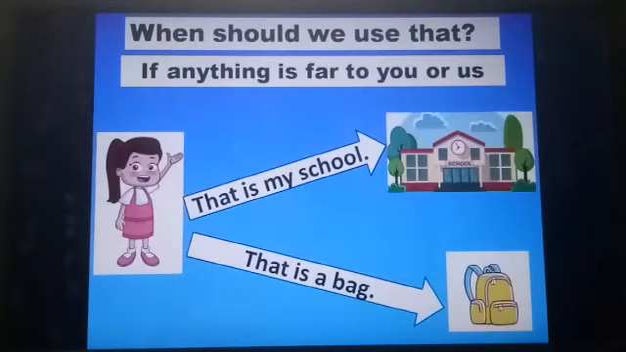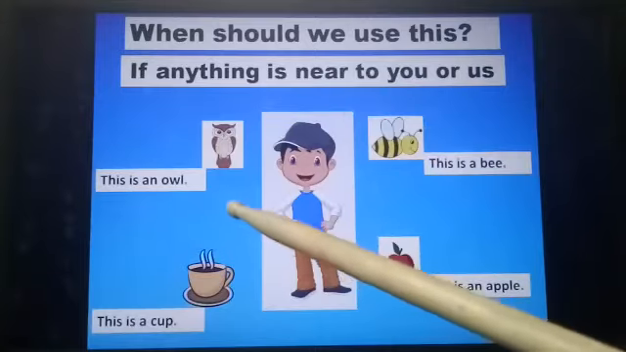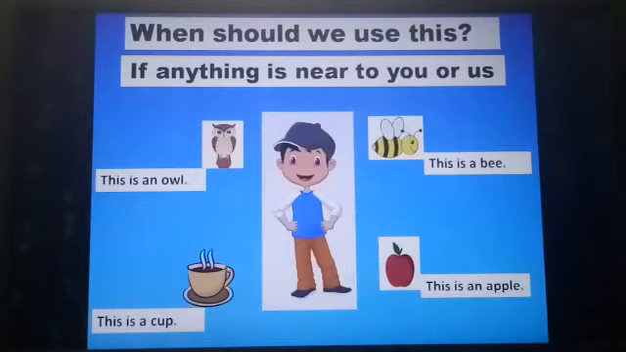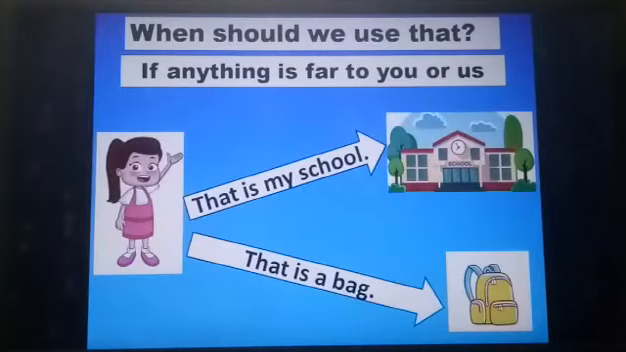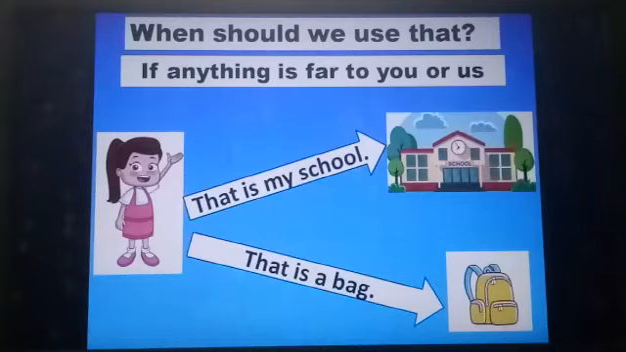When should we use that? I told you, when the objects are near to us, then you have to use this. So when should you use that? If the objects are very far away. If the objects are far away, then you have to use that.